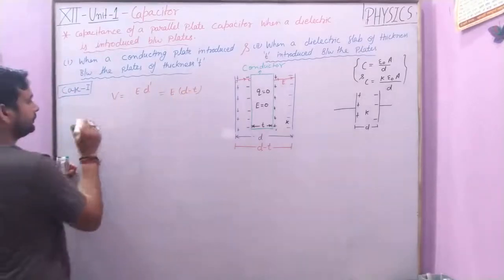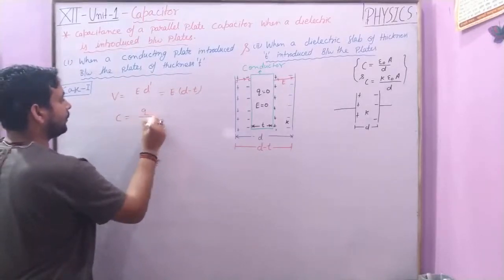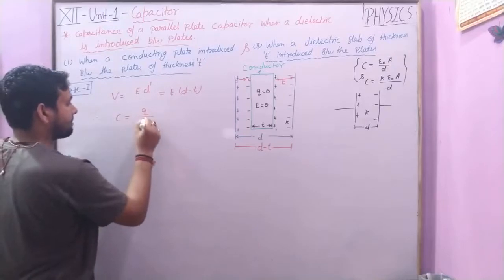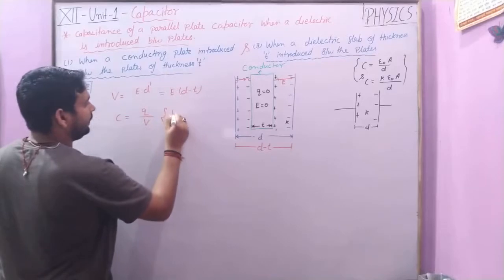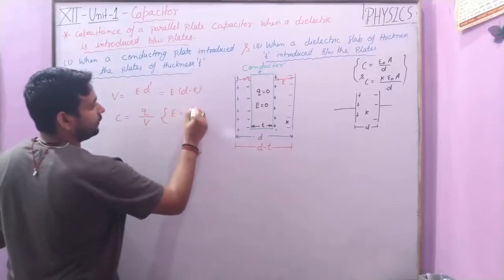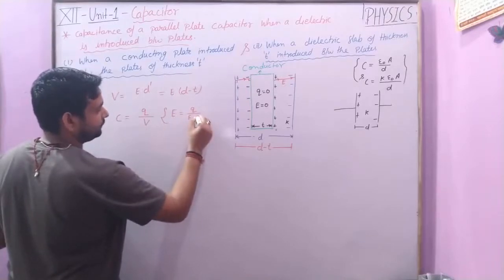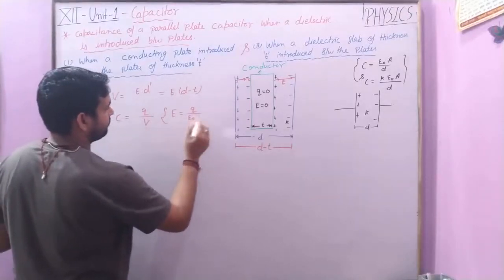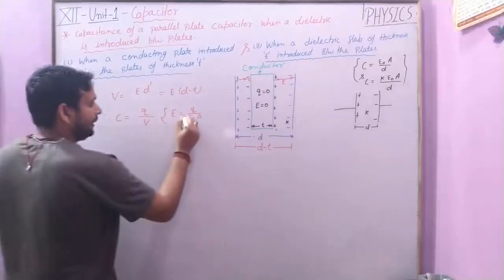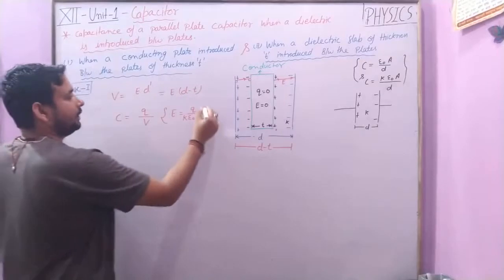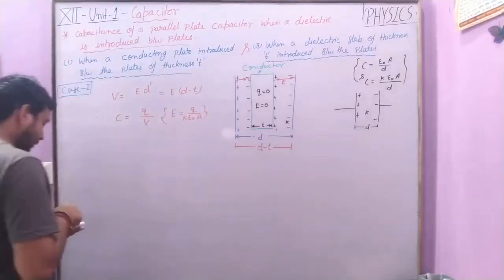Now as the capacitance is Q upon V, and here E is given by Q upon epsilon naught A. For a dielectric medium, K epsilon naught A. We are calculating directly with the dielectric medium. Okay.